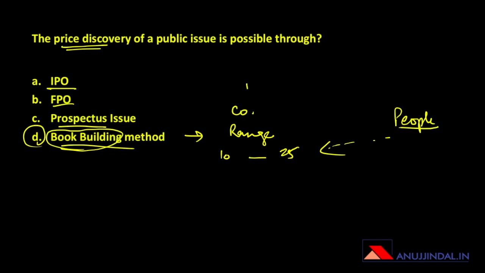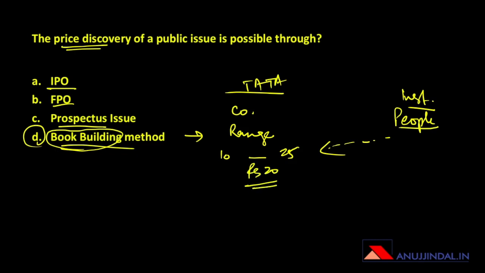Let's say Tata comes out with a book building issue and says that the range is 10 to 25. The institutional investors say, okay, Tata Power is going to grow very fast in the future because of increasing electricity demand in urban as well as rural areas, and therefore rupees 20 is the right price for this.